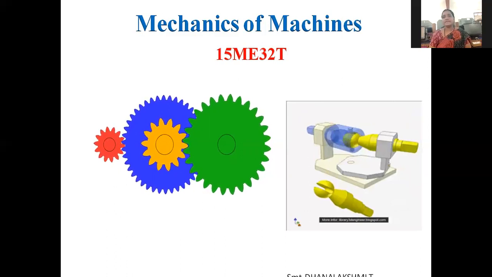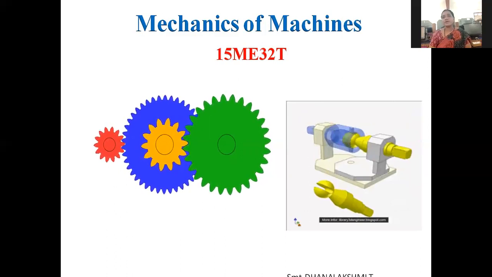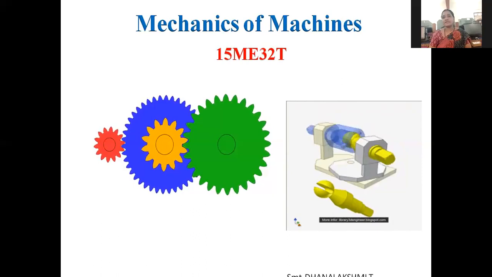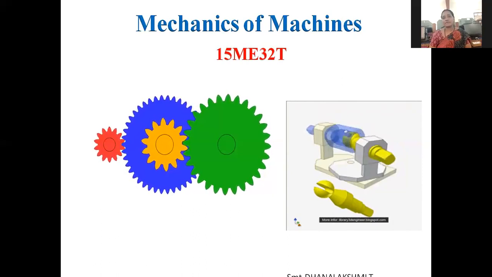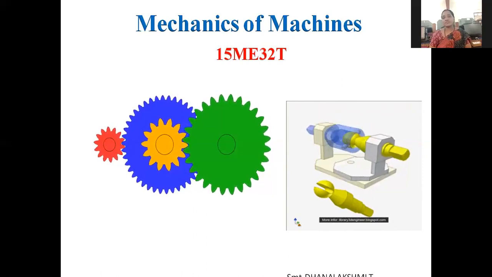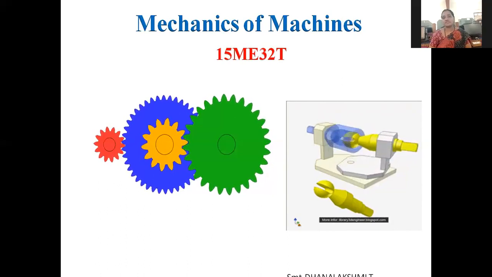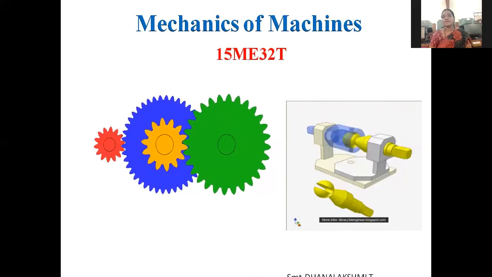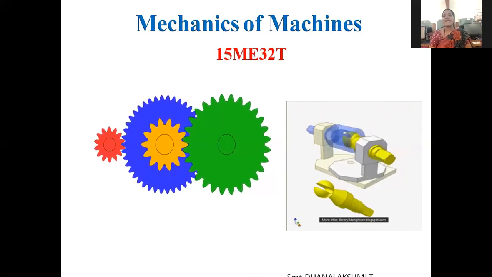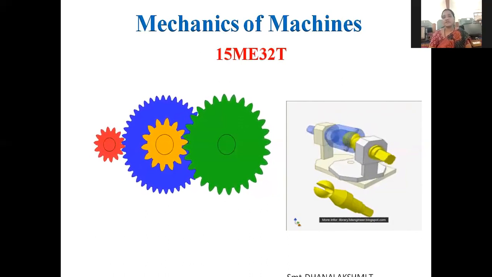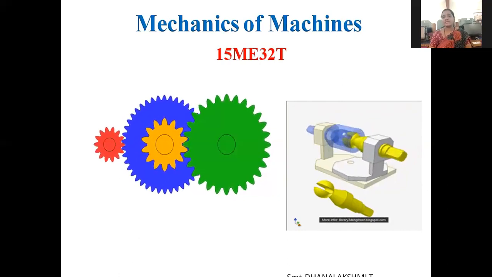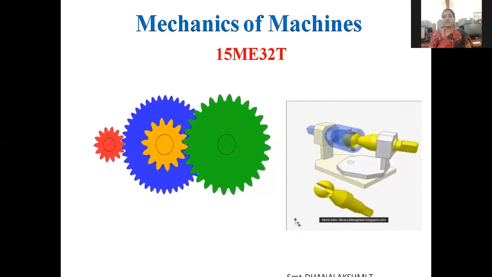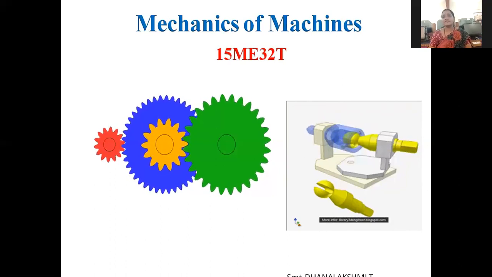So our subject entirely deals with how power can be transmitted. Here, power means mechanical power, that is, relative motion between various parts of the machine. We are studying relative motion between various parts of the machine and the forces acting on the machine parts. Wherever there is relative motion, some kind of forces will be acting on those machine parts, so we are going to study that topic.